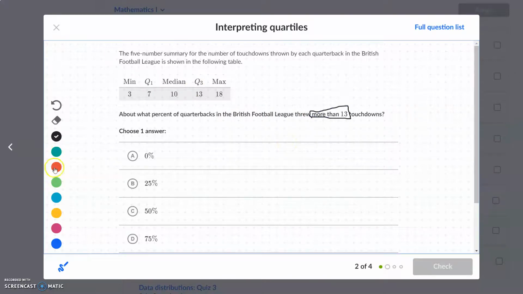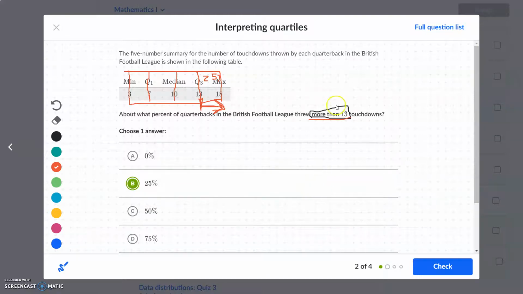More than 13. Okay, so we're going to get our diagram back out because I know that can be confusing. Let's draw our diagram on top of the box we already have. So minimum is the bottom, right? Maximum is the top. And then this divides it into 25% here, 25% here, 25 and 25. So each one of these boxes is 25%. So more than 13. Where's 13? Here's your 13. More than is to the right, more than 13. So what percentage is this covering? It's just this one little box here, so that's just 25%.